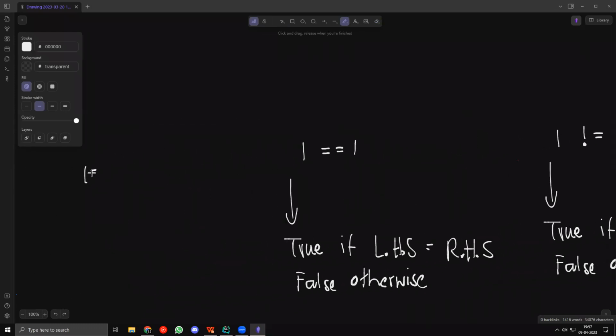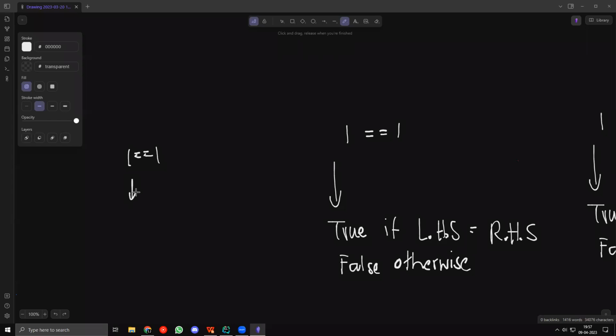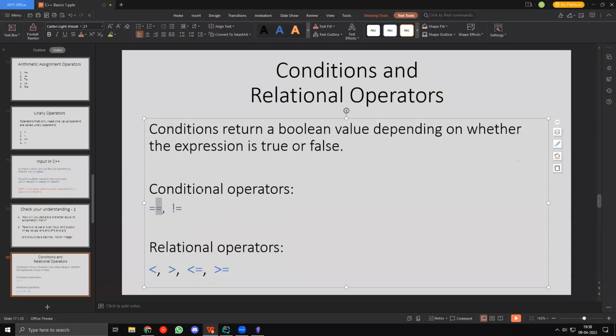So 1 not equal to 2 is the same as 1 equal to 2, and I'll take the not of that. I'll come to that later. But if I take the opposite of this, then it is the same thing, right? So these are conditional operators. Similarly, we have relational operators.